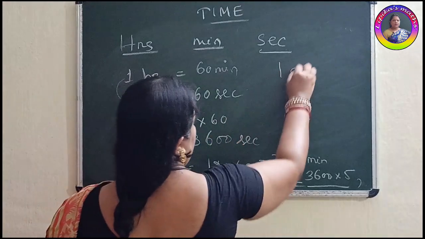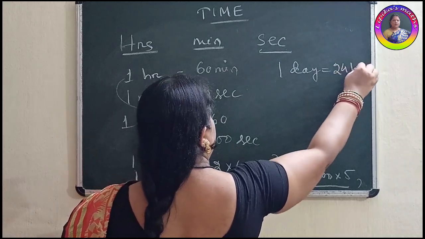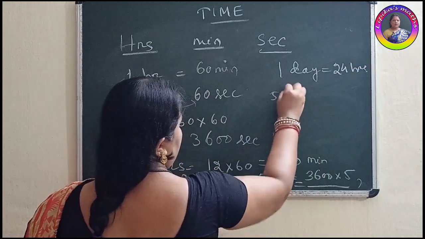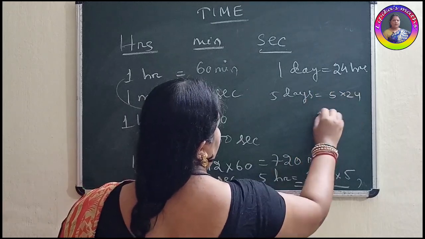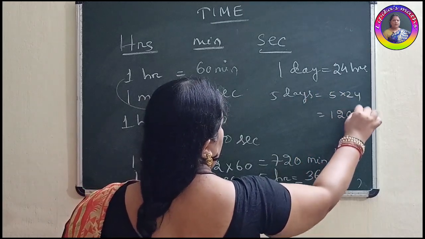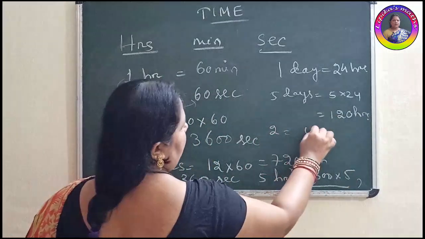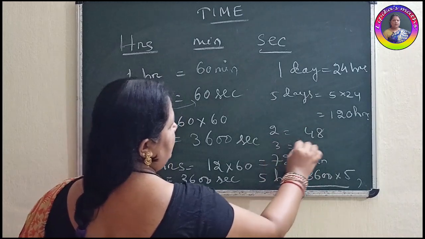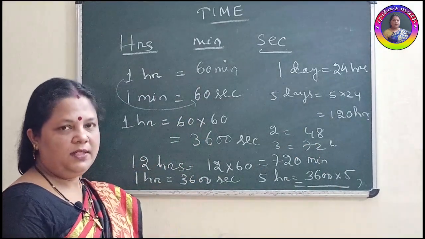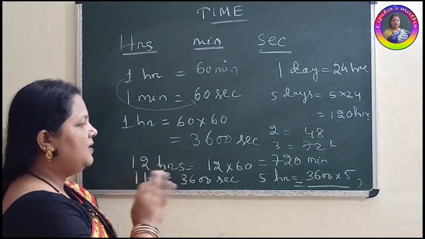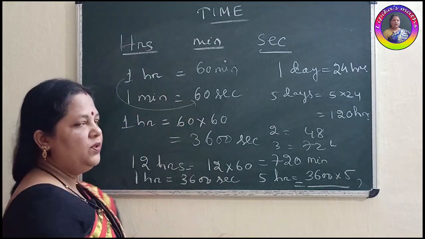And 1 day, how many hours? 24 hours. 5 days, 5 into 24 equals 120 hours. 2 days, 48 hours. 3 days, 72 hours. In this way, you need to calculate. Okay. So this is your conversion, how to convert from hour to minute and minute to second.